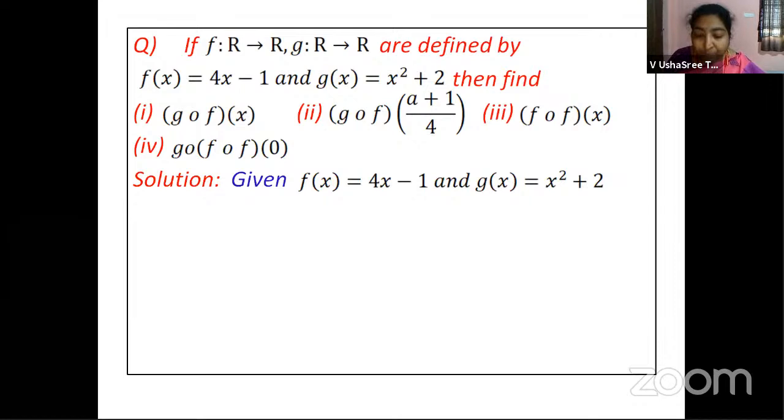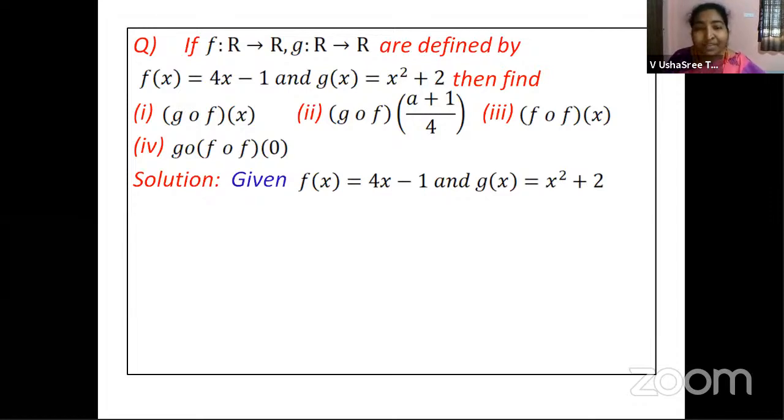Now, before we proceed with the problem further, I would like to draw your attention. Let us cast our mind a little back to recollect what we have studied in your 9th and 10th classes, right? See, when we were talking of a polynomial, right? Suppose if p of x is a polynomial, you were asked to calculate what is p of 1, p of 2, and so on. What you were doing at that time, right? You were just taking that 1 as p of 1. That 1 you will be substituting in the function or the polynomial what is given to you in the place of x.